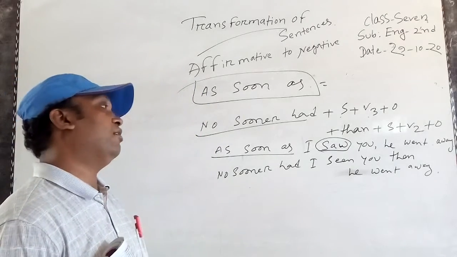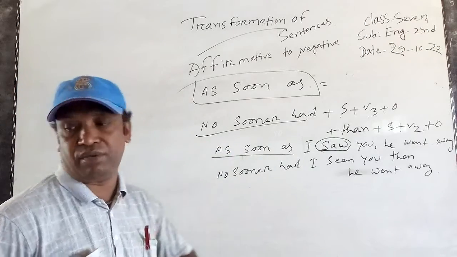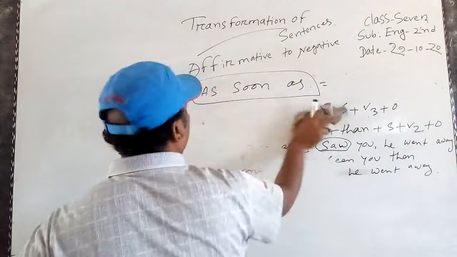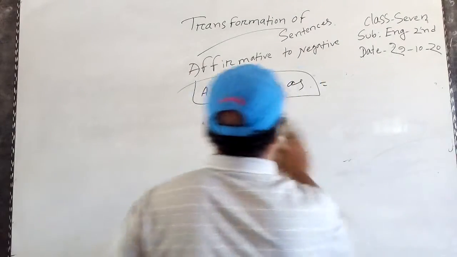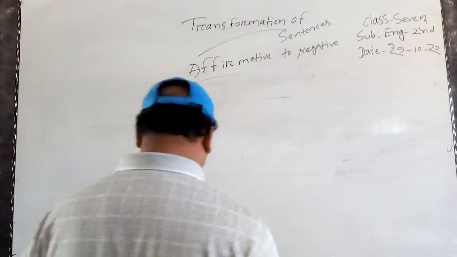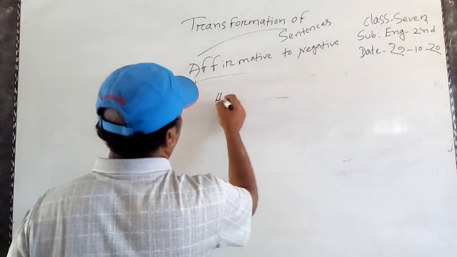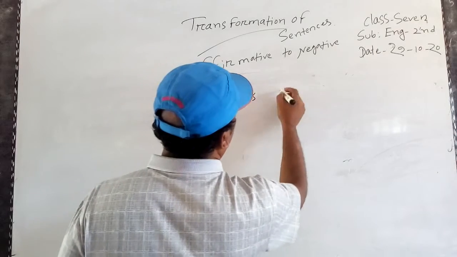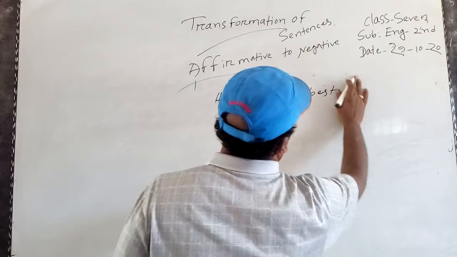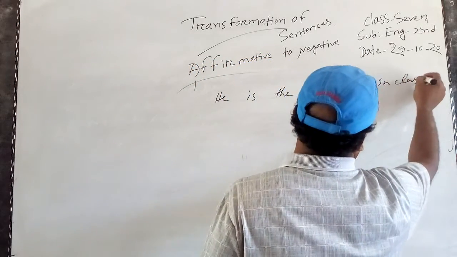So according to the structure, you have to use affirmative to negative or negative to affirmative, and you will easily answer affirmative to negative. There is a third rule here. He is the best boy in class.